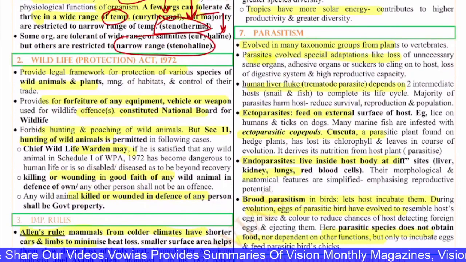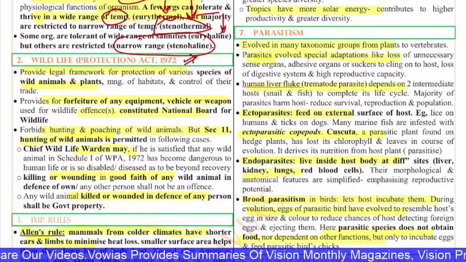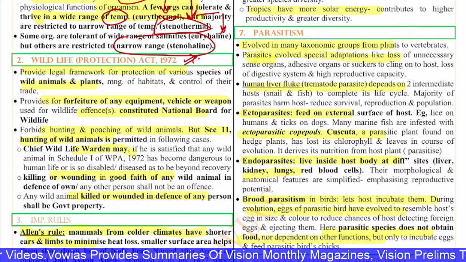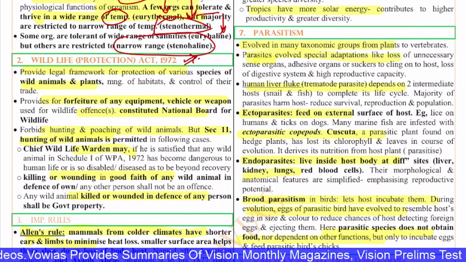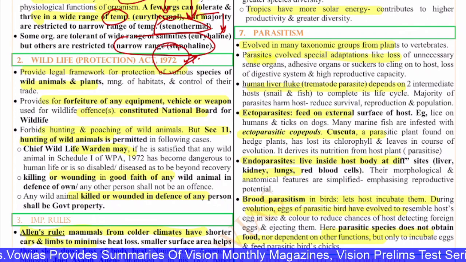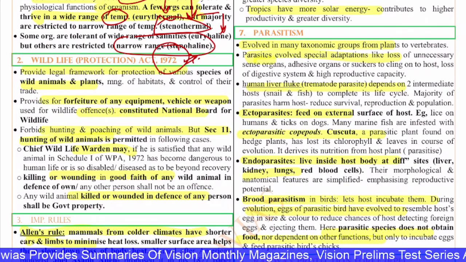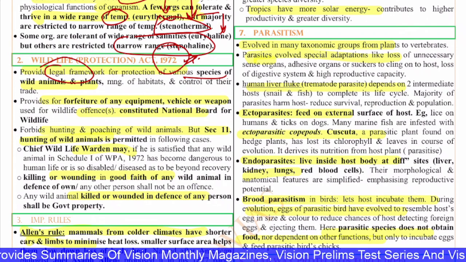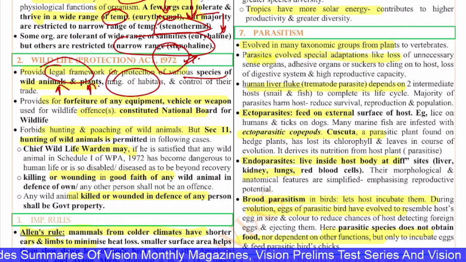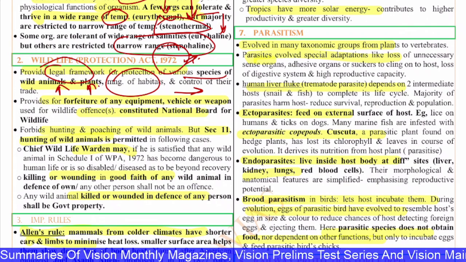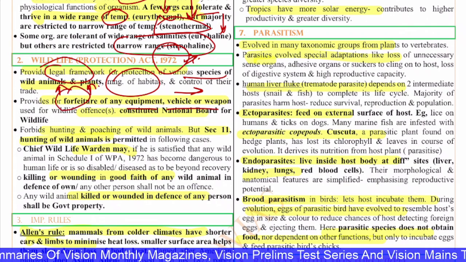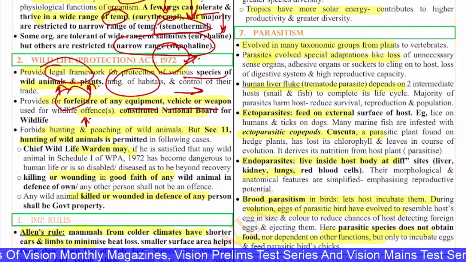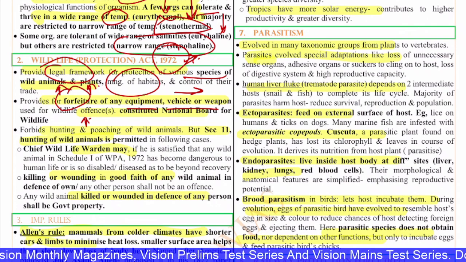Next, the second question, this is with regard to the Wildlife Protection Act of 1972. If you see all the acts with regard to wildlife, if there is one act which has very great importance, that is the Wildlife Protection Act of 1972. And the question will definitely come in some form or the other related to this. This Act provides the legal framework for the protection of various species of wild animals and plants, the management of habitats and control of their trade. It provides for forfeiture of any equipment, vehicle or weapon used for wildlife offences. It also constituted the National Board for Wildlife.